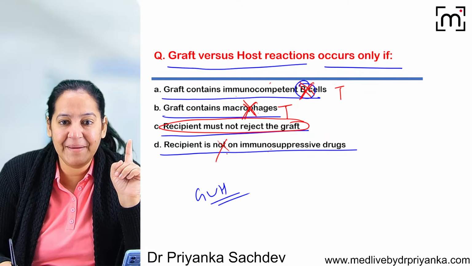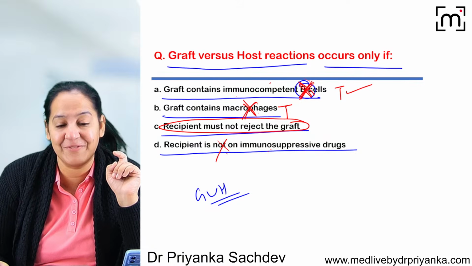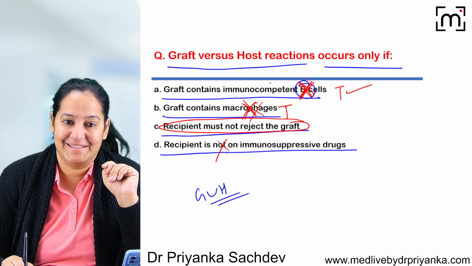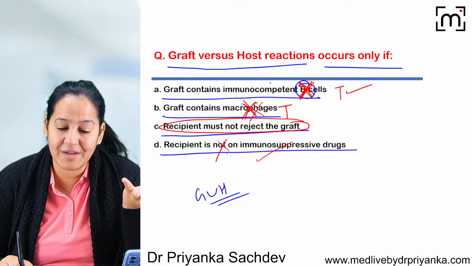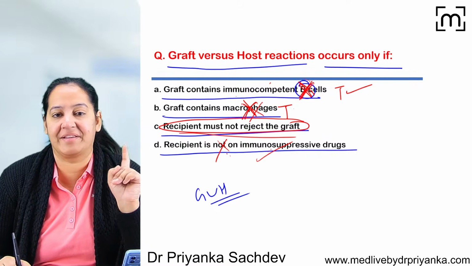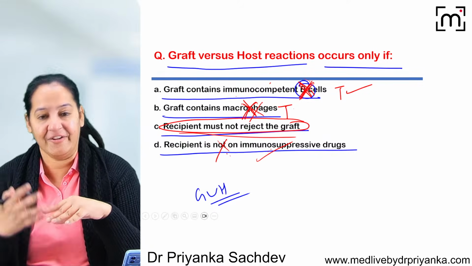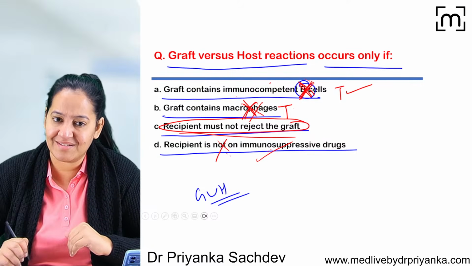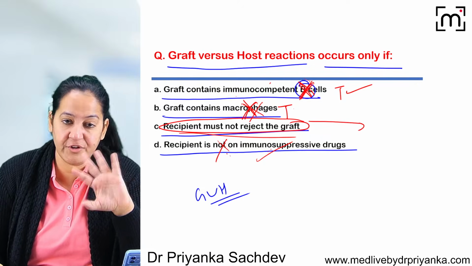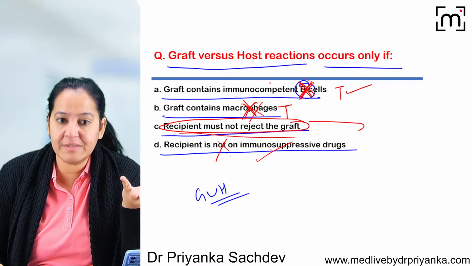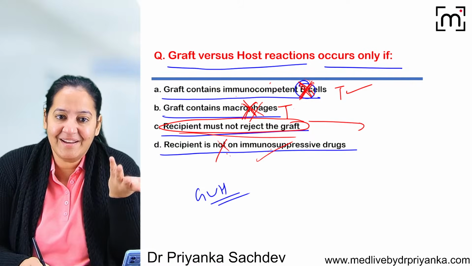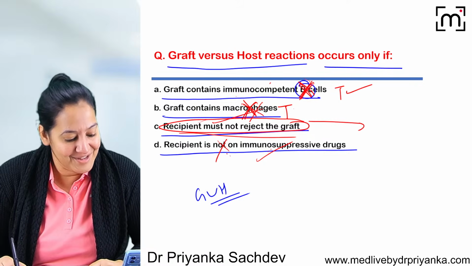B lymphocytes are not needed. We need T lymphocytes in the graft. Macrophages are not needed. We need T lymphocytes. And the recipient should be on immunosuppressive drugs, then only it will be immunocrippled. But the recipient must not reject the graft. Then only the graft will reject the recipient. If the recipient rejects the graft, it is the usual situation. This is not GVHD. We want GVHD, we do not want the usual. In the usual situation, the recipient rejects the graft. Here, the graft is rejecting the recipient. So basically, the recipient is not rejecting the graft. So the correct answer is C.